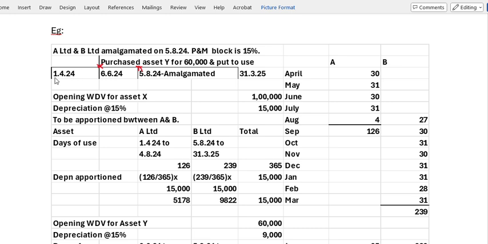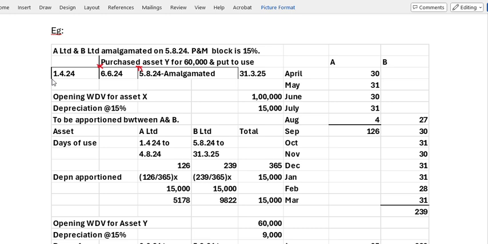From 1/4/24 to 4/8/24, it was with A. Once it is amalgamated, from 5/8/24 to 31/3/25, it is with B.